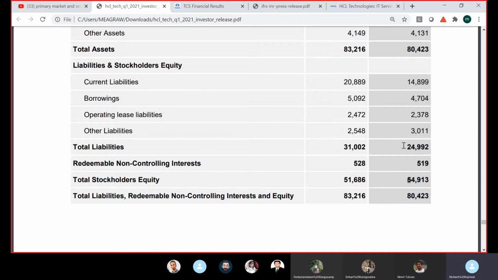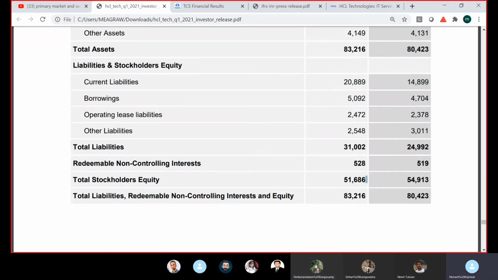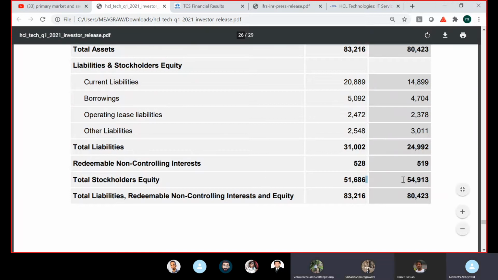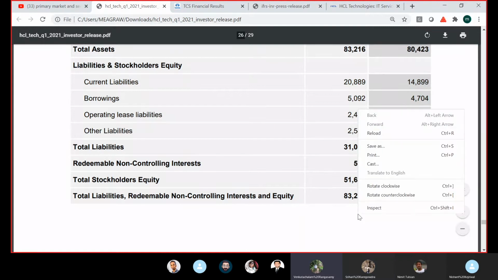Is this clear for everyone? So basically for HCL, the question was what steps they can take to increase their ROE. So there are two: either go for a share buyback or increase dividends. And to fund the share buyback, they can also raise debt. Why not? No, they have enough cash, right? So by using cash, they will.